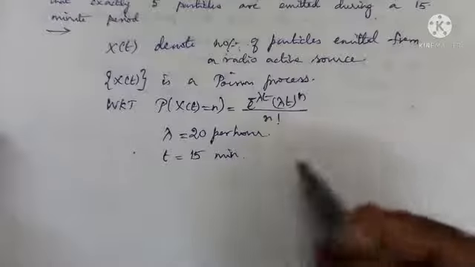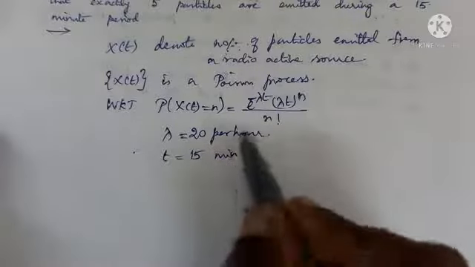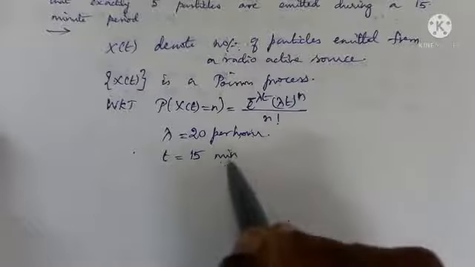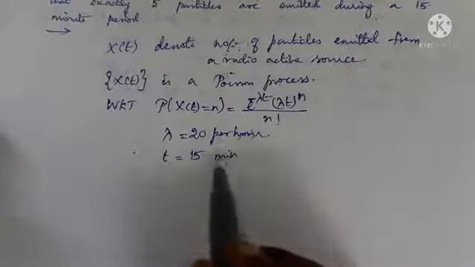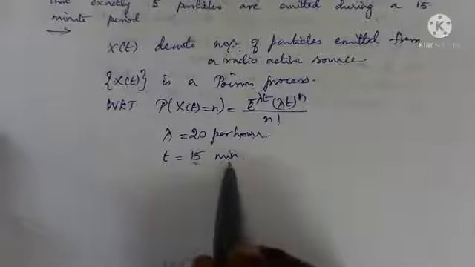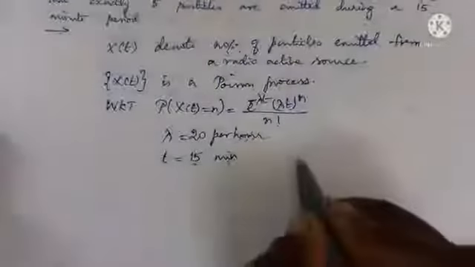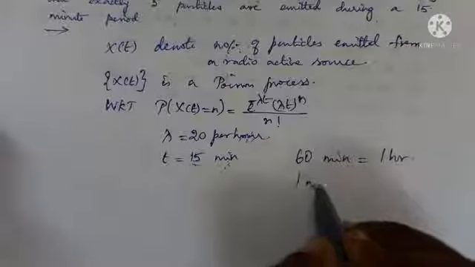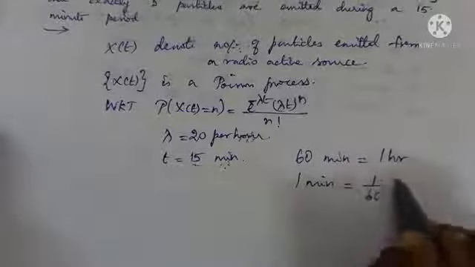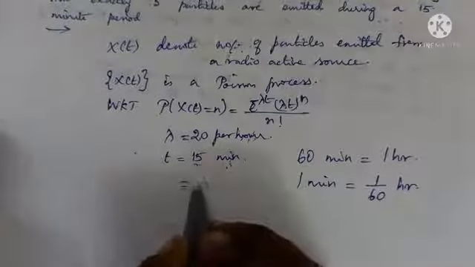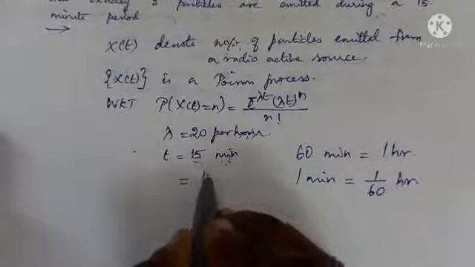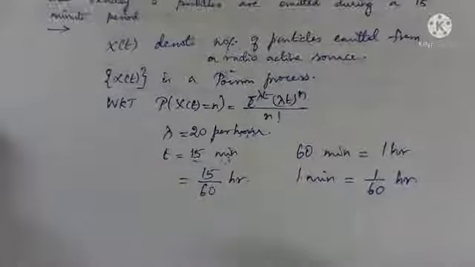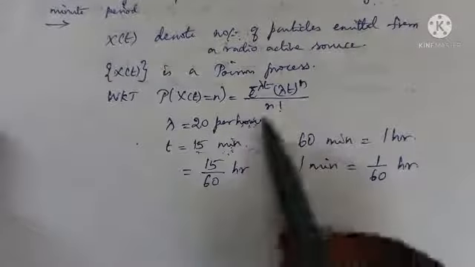You go through the other problems we have done. Both units will be the same. If it is hour, it is hour. If it is minute, it will be minute. But here they are different. And hence what I do is I change this to the unit hour. And I know 60 minutes is 1 hour. So 1 minute is 1 by 60 hour. So I can write it as 15 into 1 minute, which is 1 minute is 1 by 60 into hour. Because both must be in the same unit.